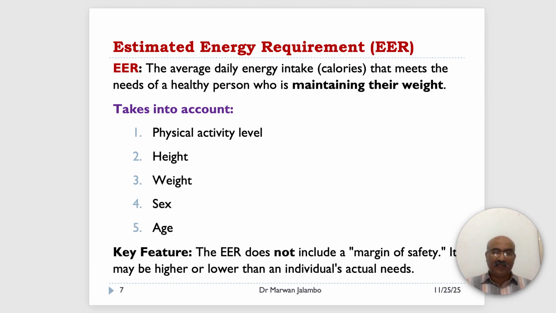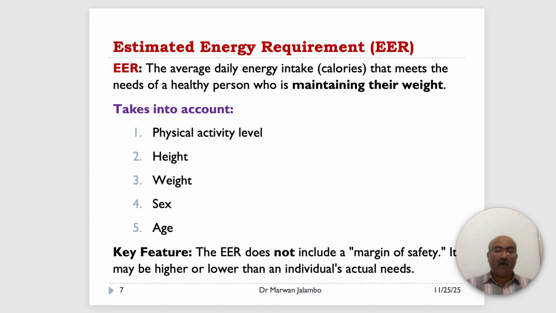Unlike nutrient standards, the EER is highly individualized. The calculation takes into account a person's physical activity level, height, weight, sex, and age.